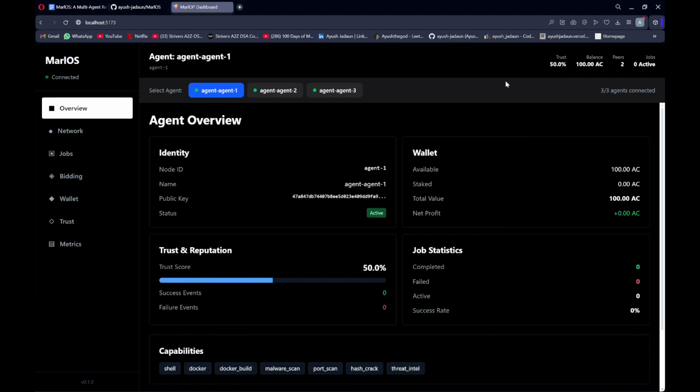Welcome to the demonstration of MULOS, a multi-agent reinforcement learning operating system. The problem that we are trying to solve is that traditional systems are centralized, having a single orchestration layer, which can lead to a single point of failure. And then there comes unfairness.